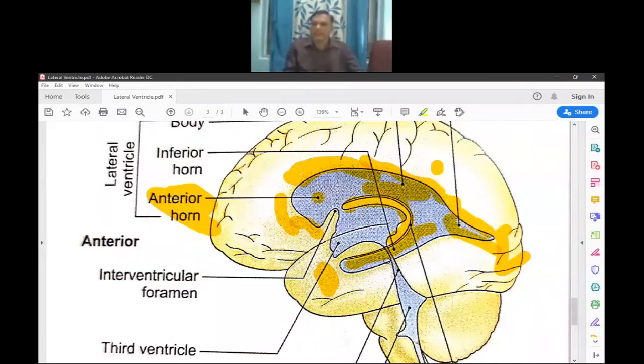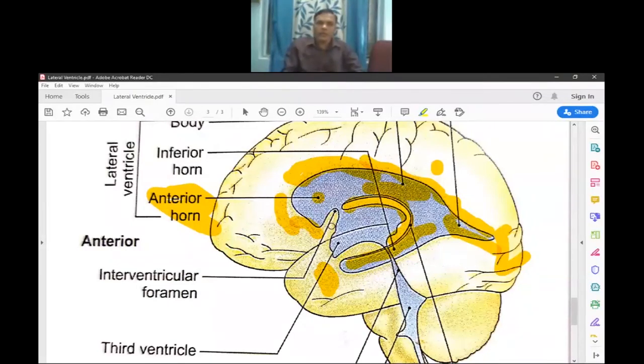And the last part, not mentioned in the books, is the applied anatomy. A large quantity of CSF is formed in the choroid plexus, and this CSF passes downwards to the third ventricle through the interventricular foramen, which is called the foramen of Monro. So this is the interventricular foramen, and here it presents the third ventricle.